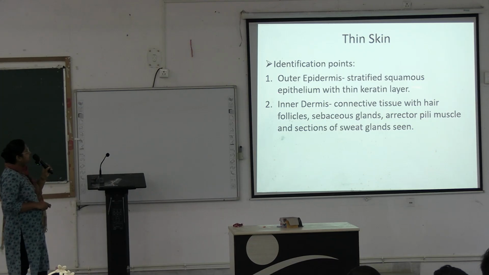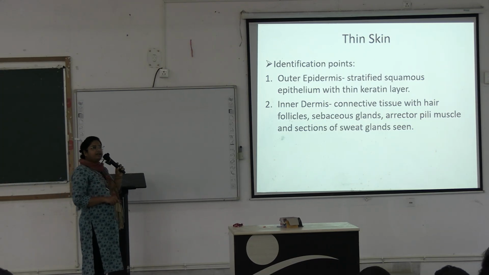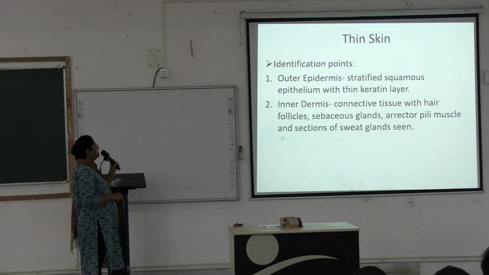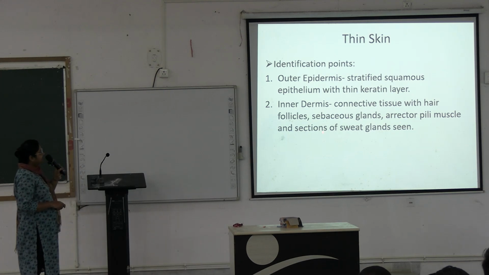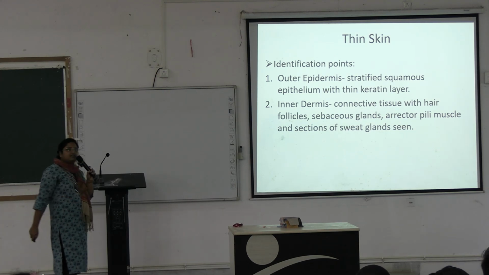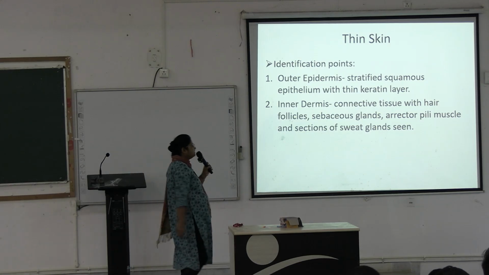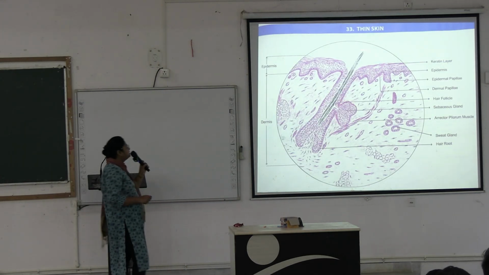Next, for thin skin, you write down these points. Outer epidermis: stratified squamous epithelium with a thin keratin layer. Inner dermis contains connective tissue with hair follicles, sebaceous glands, arrector pili muscle, and sections of sweat glands. So these points you write down for thin skin. Next, this diagram you draw for thin skin.